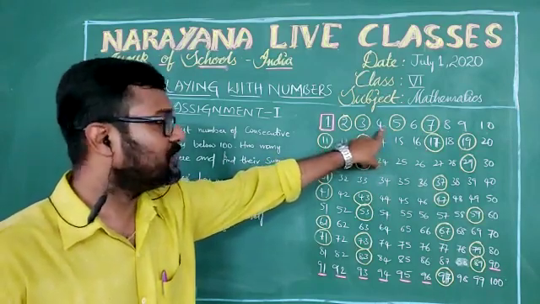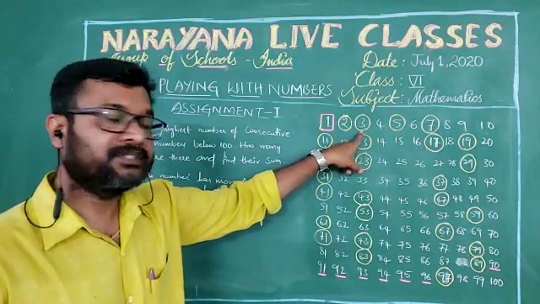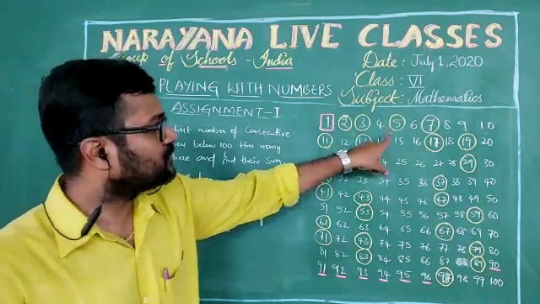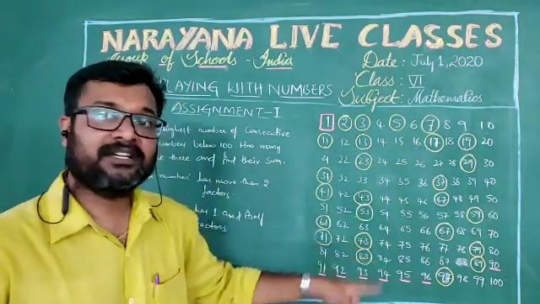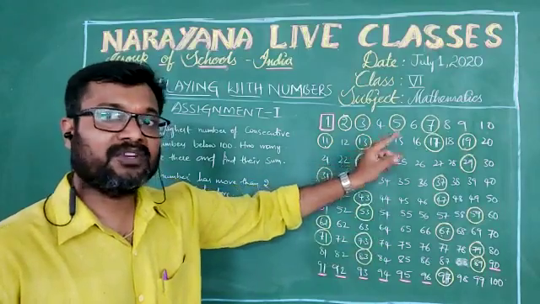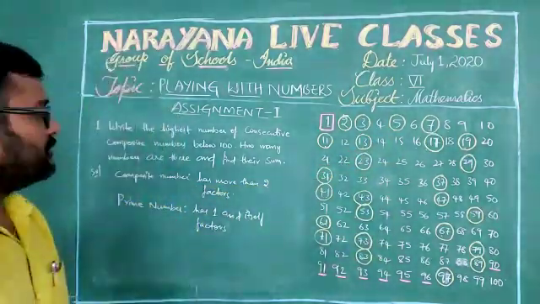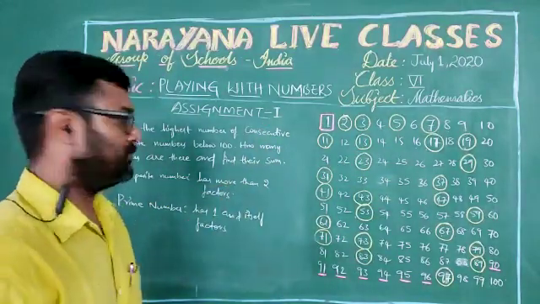That's why 4 is a composite number, whereas 2 and 3 are prime numbers. The numbers circled in this chart are prime numbers, and those not circled we call composite numbers.